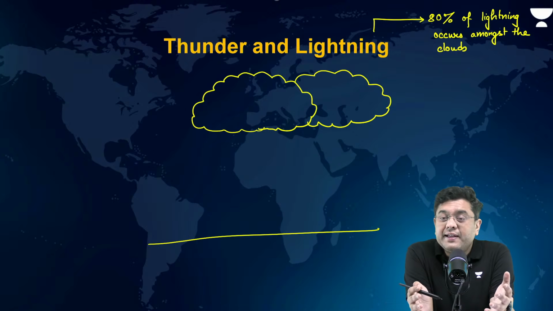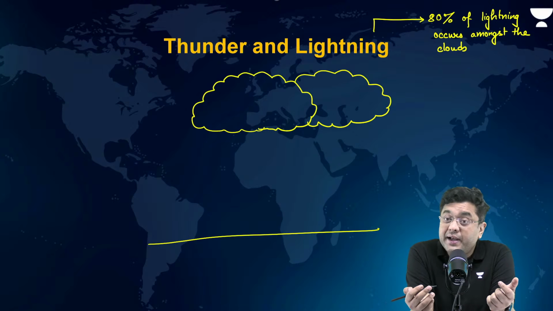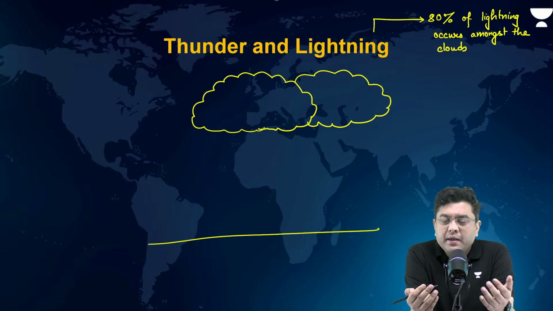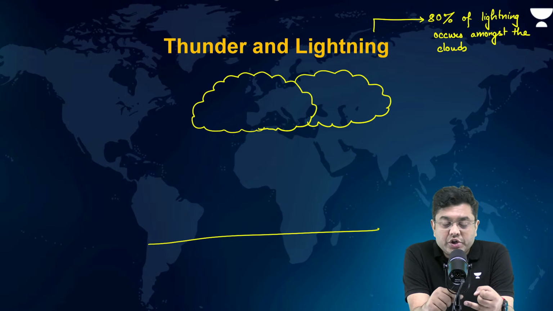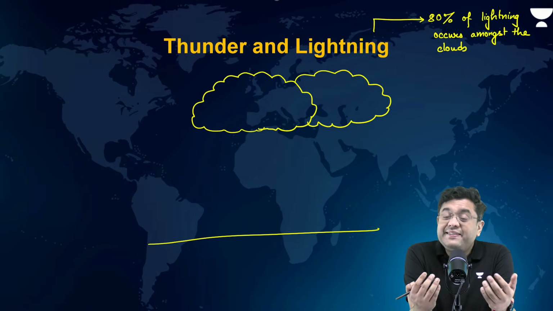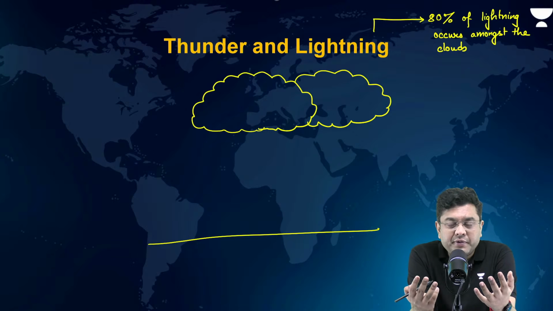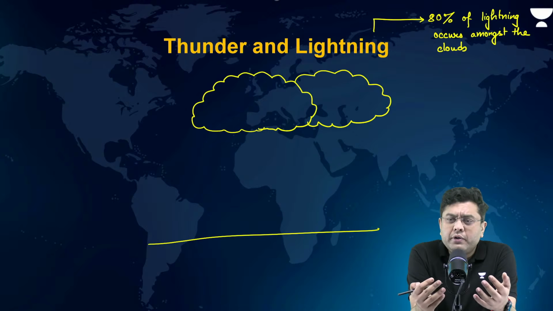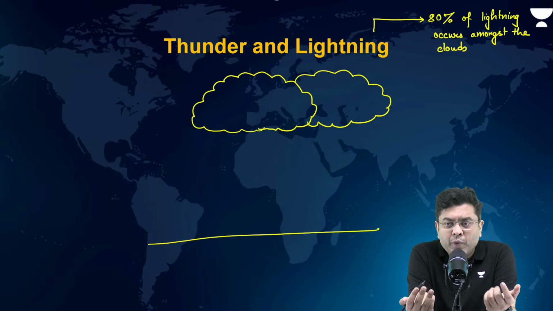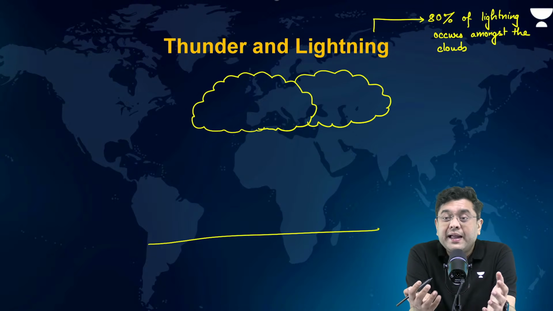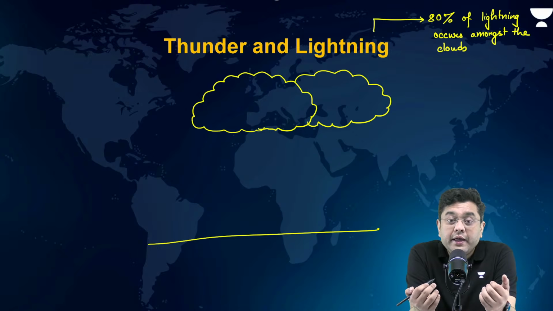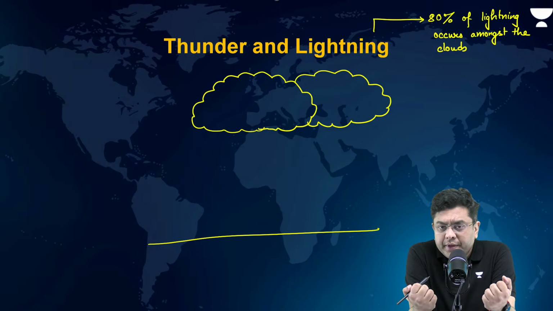And lightning is a kind of disaster in a country like India. Every year, in states such as Andhra Pradesh, Bihar, Uttar Pradesh, West Bengal, Assam, you will observe that around 200 to 400 lives are lost annually because of lightning storms. So why do they occur?